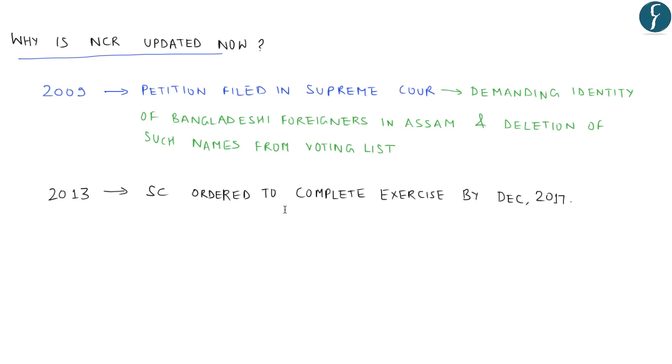Now this editorial further talks about its contradiction with the Citizenship Amendment Bill, as we saw that several political groups as well as civil societies were protesting against the Citizenship Amendment Bill 2016. So let us understand what the Citizenship Amendment Bill 2016 is all about and how it contradicts provisions under the NRC.